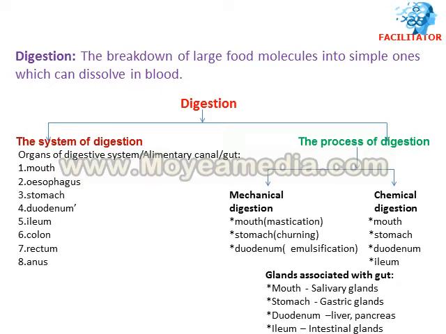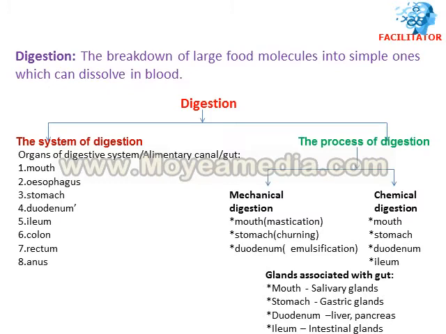Then what are those glands present at different parts of the digestive system of the gut? In mouth we have salivary glands, in stomach we have gastric glands, in duodenum liver and pancreas, and in ileum there are intestinal glands. So these glands in different parts of the digestive system digest the food and transform it into a structure where it can easily dissolve in blood.